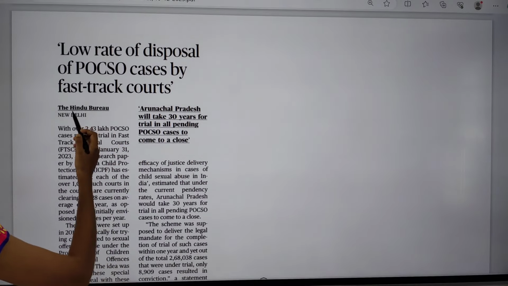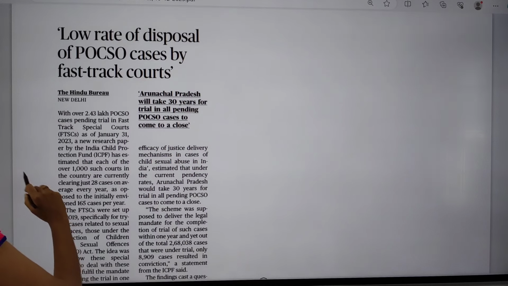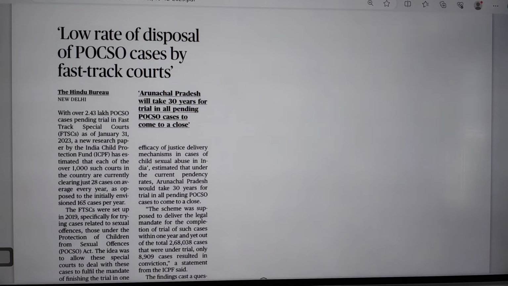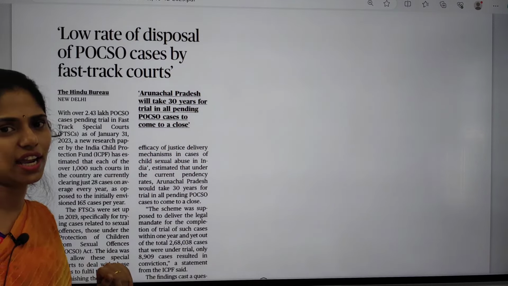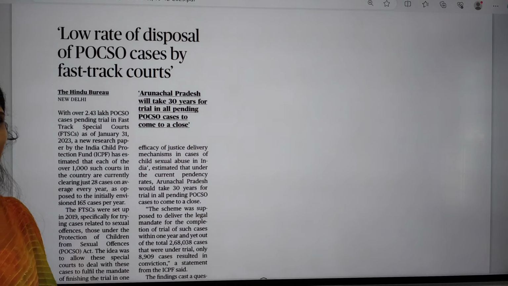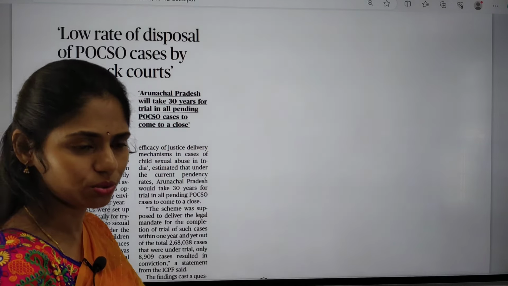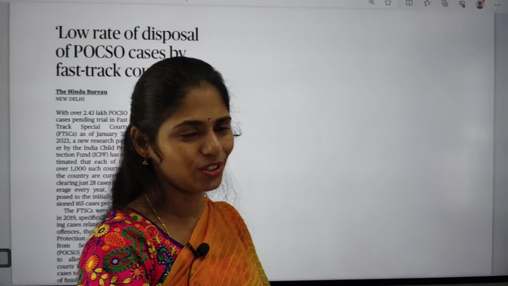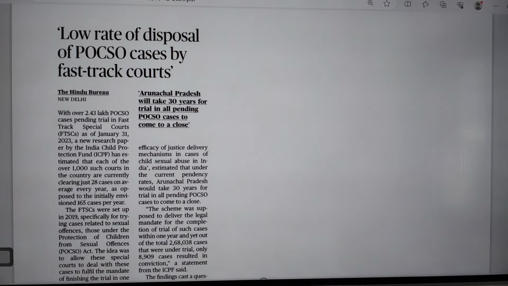It is about the low rate of disposal of POCSO cases by fast track courts. POCSO is nothing but protection of children from sexual offences.